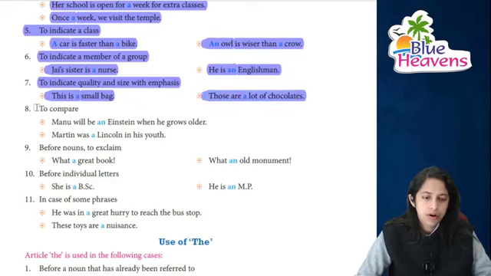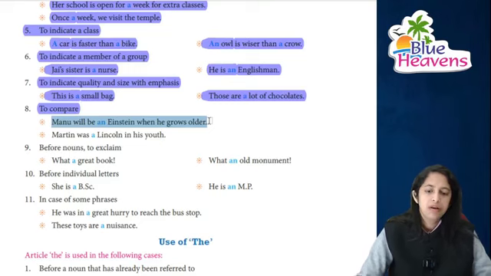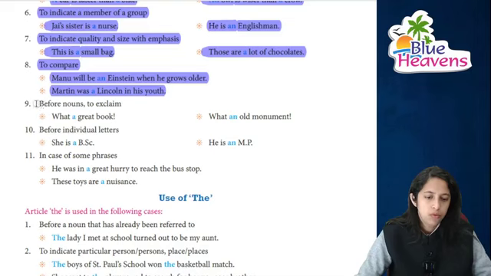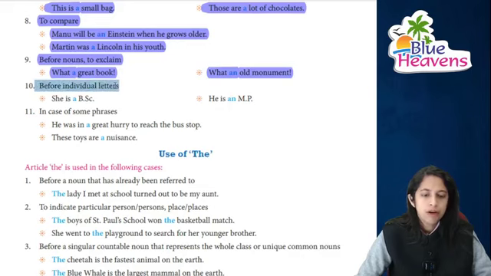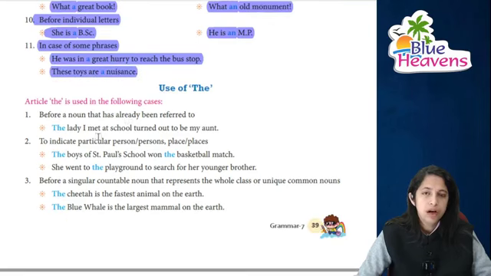To indicate quality and size with emphasis: this is a small bag, those are a lot of chocolates, right? To compare something: Manu will be an Einstein when he grows older and Martin was a Lincoln in his youth. Before nouns, if we want to exclaim something: what a great book, what an old monument. Before individual letters: she is a BSc, he is an MP. In case of some phrases, like he was in a great hurry to reach the bus stop and these toys are a nuisance, right?